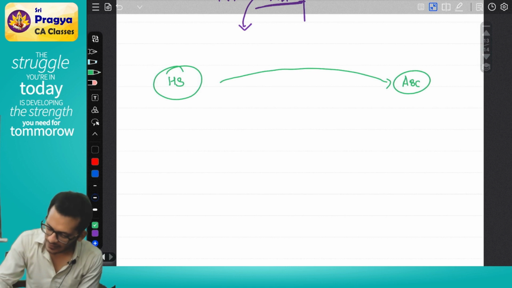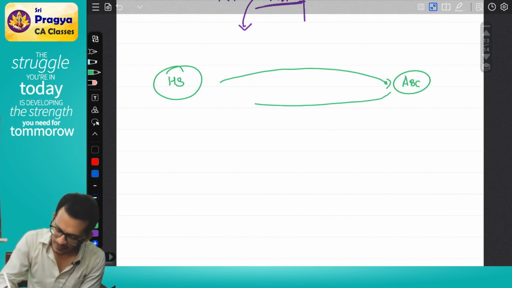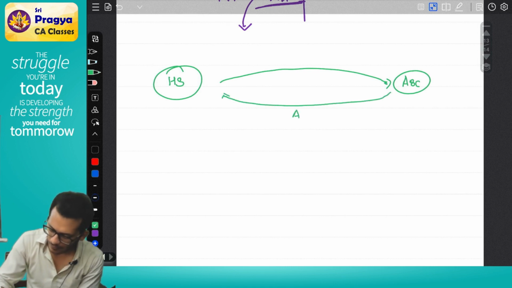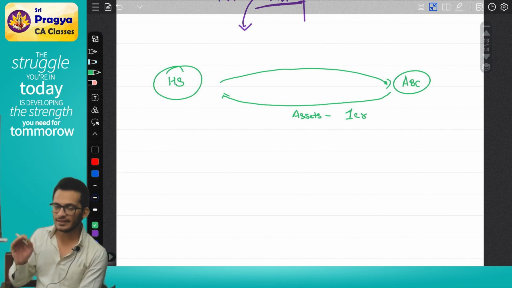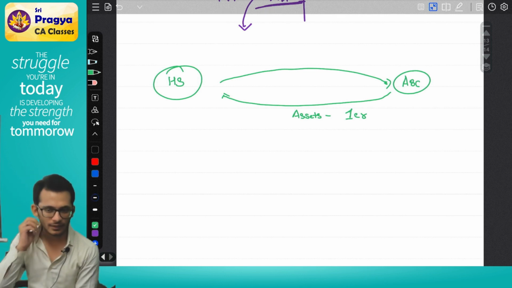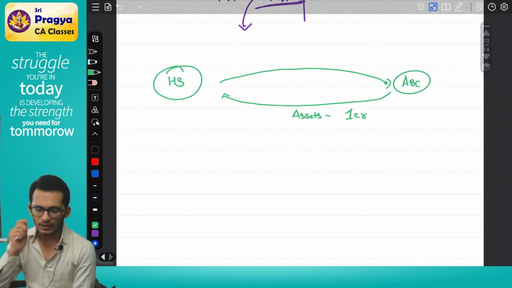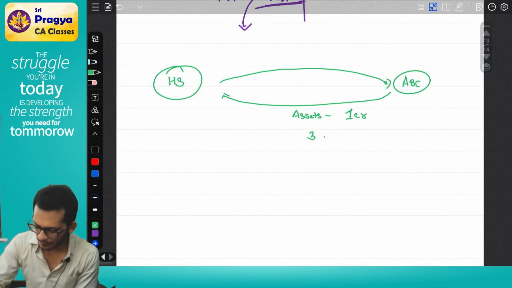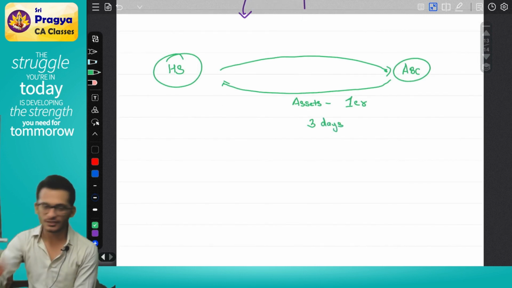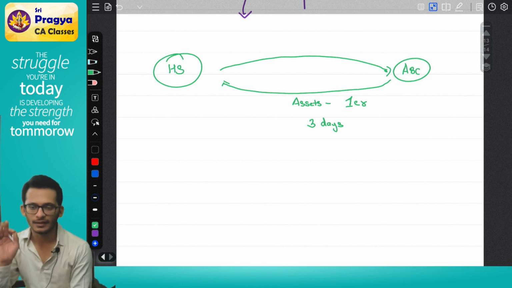Now ABC said, yes sir, okay, I will give you some assets. The cost of the assets will be 1 crore. HS said, okay, I'll pay you 1 crore, I don't have a problem. The only condition which I have is I want these assets to reach my home within 3 days. I have a very urgent need for this asset. I need the asset in 3 days.